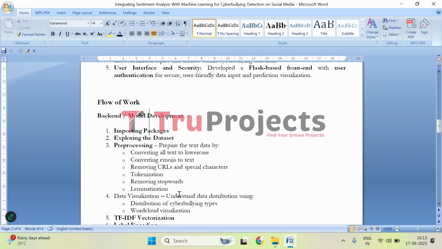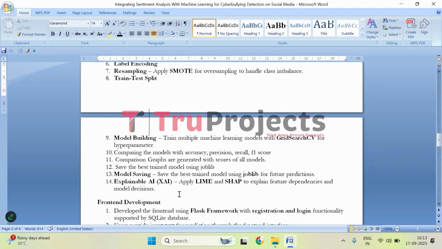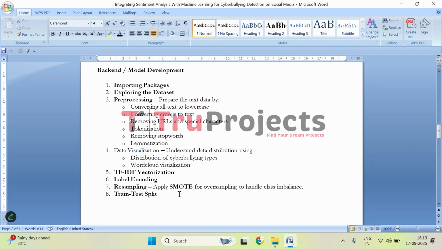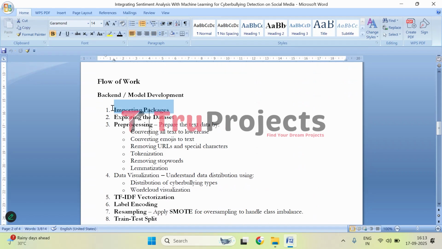Moving on to the implementation. To implement this project, here we have followed the steps which are mentioned in the flow of work. So let's understand how we have implemented this project. First, we have developed the backend model where all the necessary Python libraries and modules are loaded to enable data processing, model building, and evaluation.